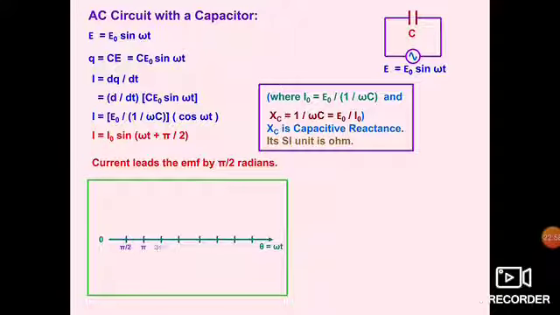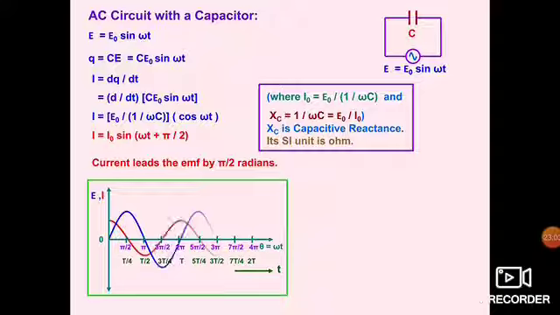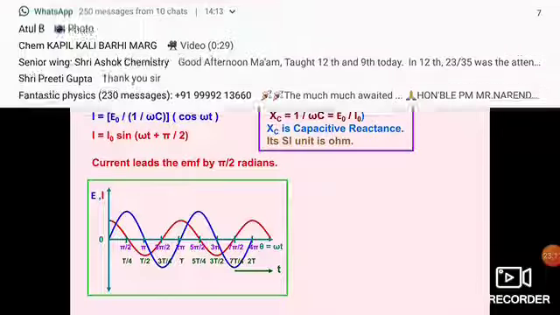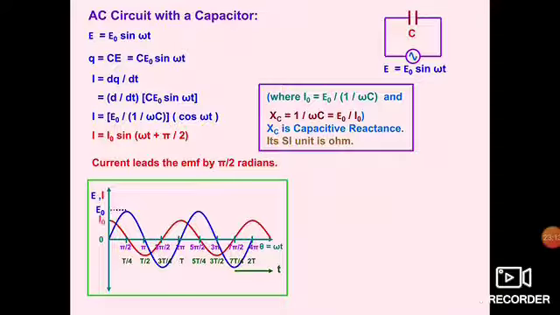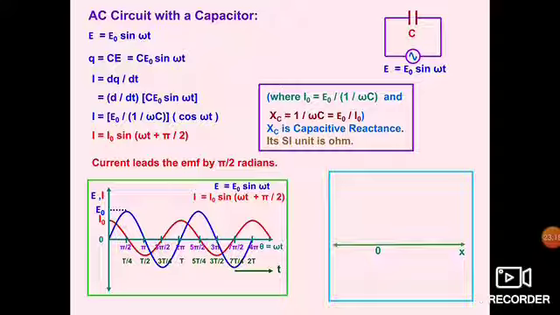Now if we plot the variation between them, you will find here EMF is starting from 0, whereas current is starting from above, that is, it is leading it by an angle of pi by 2. In the same way, if we start with this, we get this kind of variation. I naught is leading the voltage by an angle of 90 degrees in this situation. You can see it also in this situation.